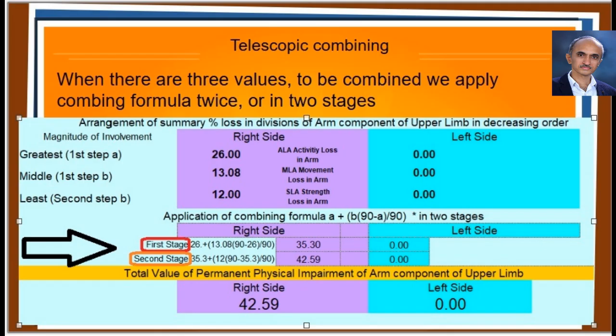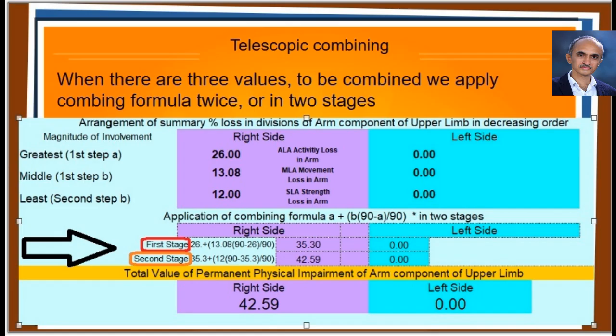For example, as mentioned just now, before combining the 3 divisions of the arm component of upper limb, we have to arrange the values in a descending order. And then we are going to apply the combining formula twice. Let me repeat. In the present case, in the first stage, value of coordinated activities was combined with the value of muscle strength. The resulting value, in the next stage, was combined with the loss in the active range of motion division, which had the least value among the 3. Thus, we got a loss of 42.59% in the arm component.